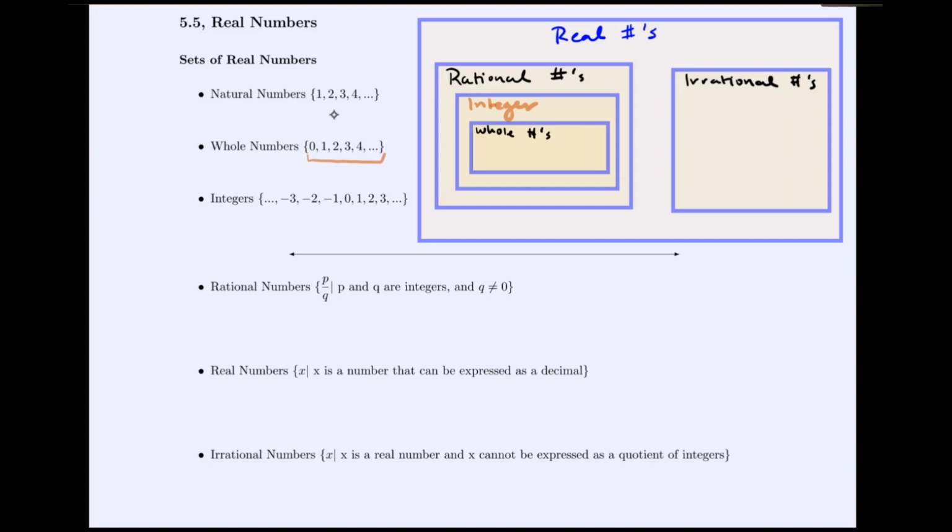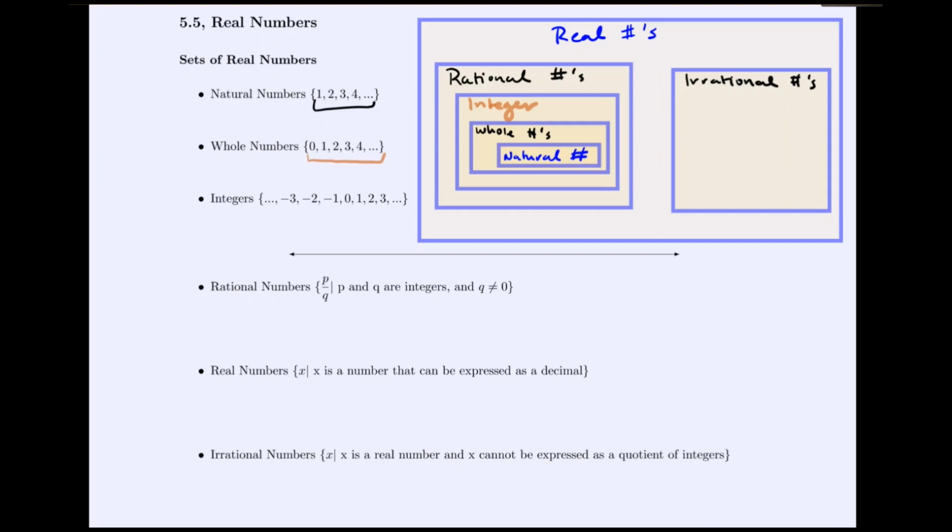And within that, we say, what if we were only considering the positive ones? 1, 2, 3, 4, so notice we get rid of the 0. That's what we would call the natural numbers. So we can split it to an even smaller set that is just called the natural numbers. So the real numbers can be separated into these categories.